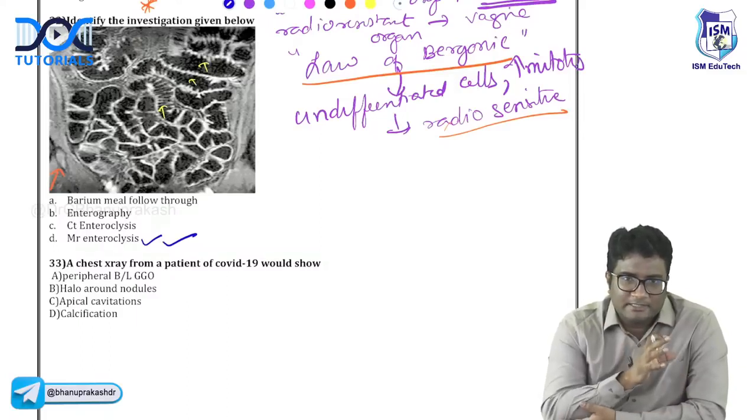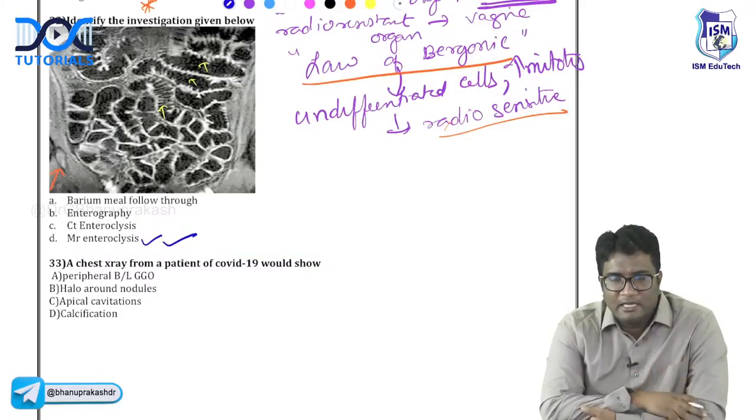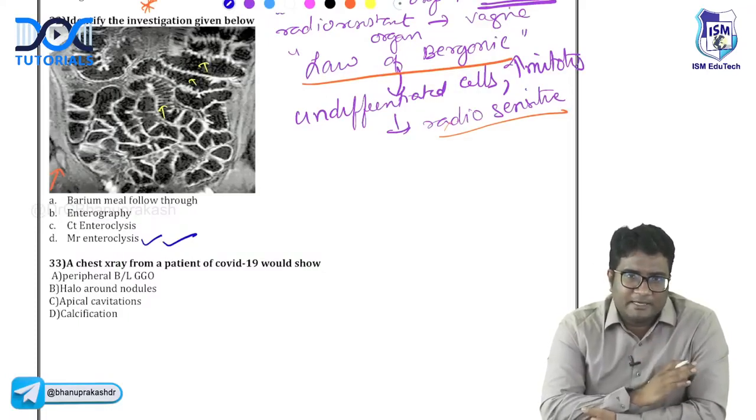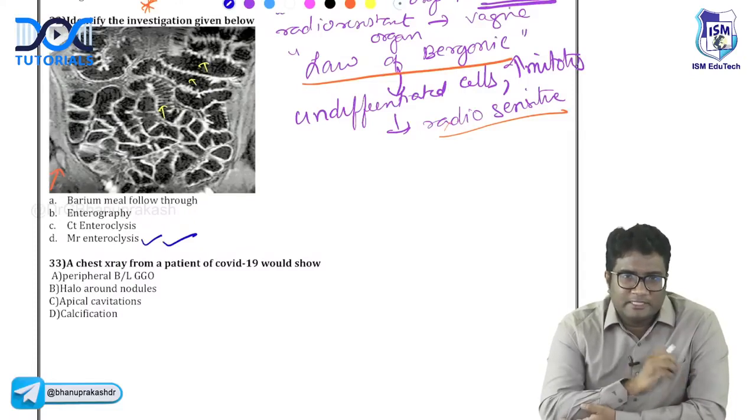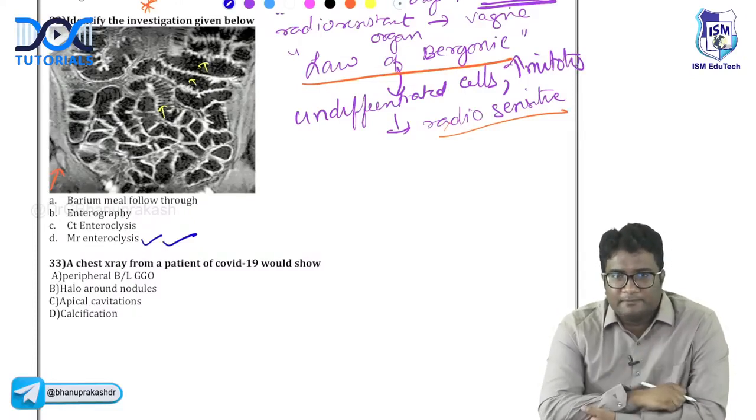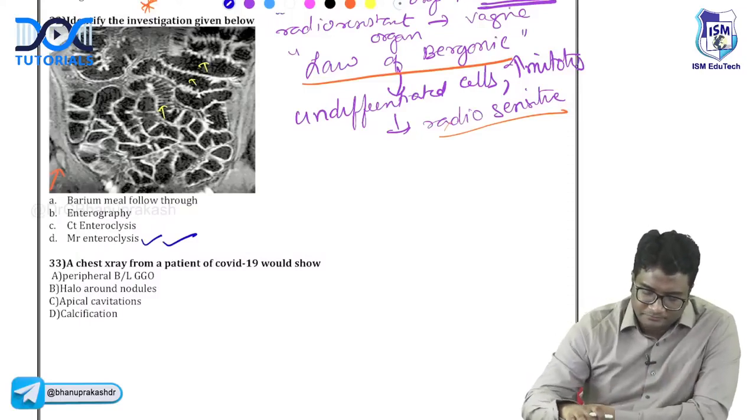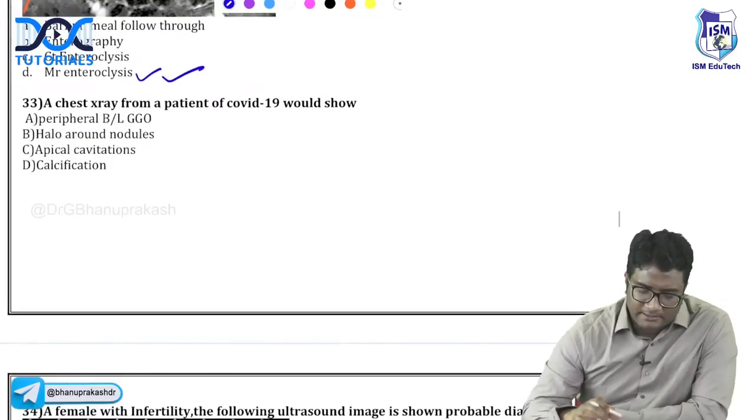I showed you how in CT enteroclysis the bone will appear very bright, very dense. Denser will be CT scan. White, dense is CT. Dark is MRI. So this is MR enteroclysis. Okay. Let's look at this thing.